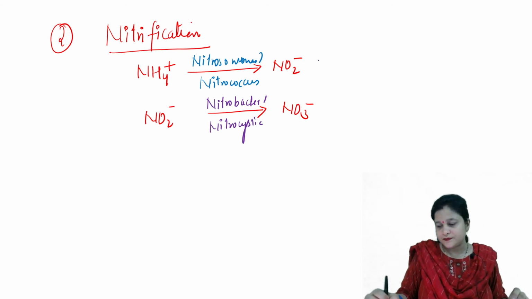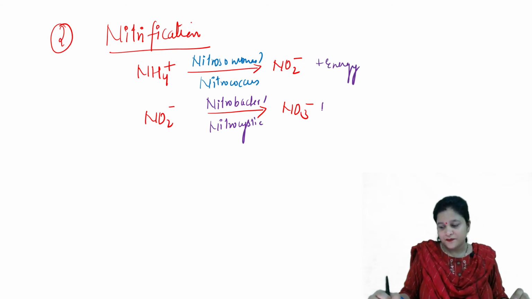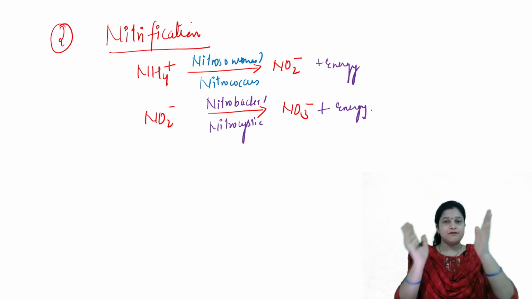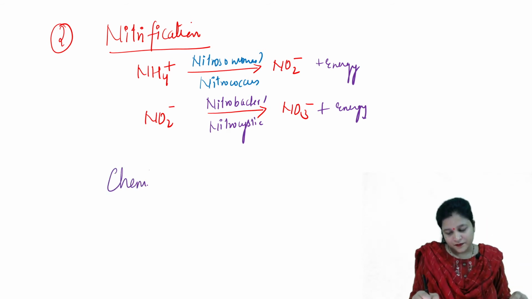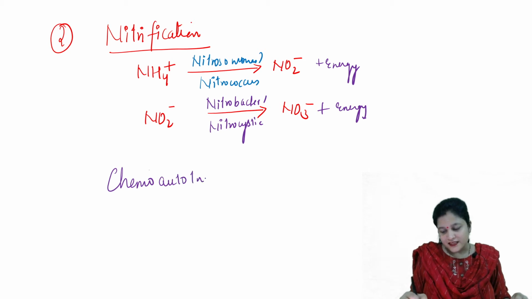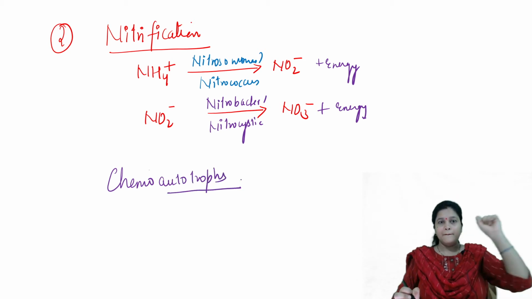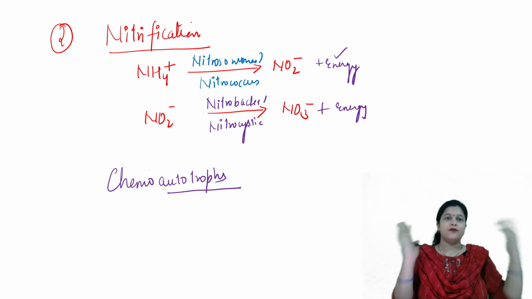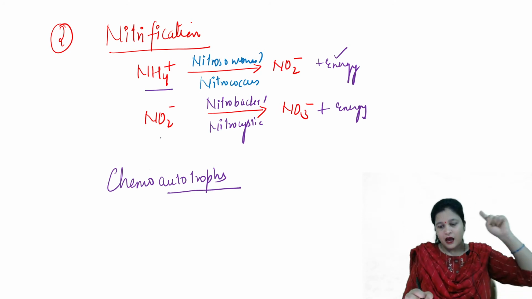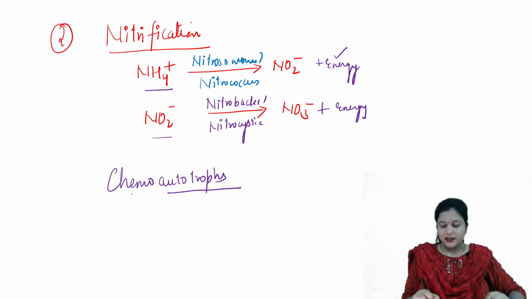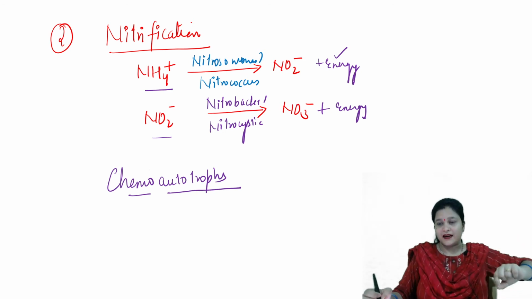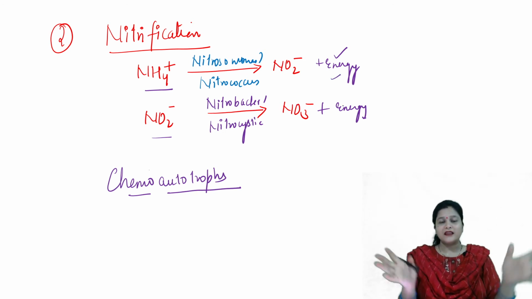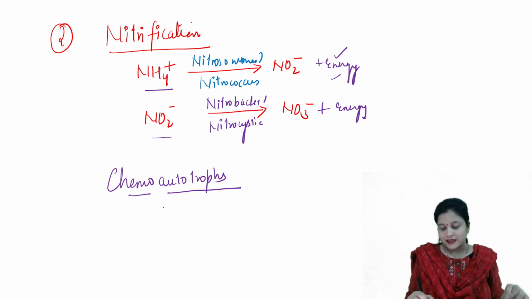In both the steps, energy is released. These nitrifying bacteria are chemoautotrophs. Means they can produce their own food by utilizing the energy released by the breakdown of different inorganic chemicals, here ammonium and nitrite. They do not use the energy from sunlight. So these bacteria will use this energy to make their organic food from inorganic chemicals, that is carbon dioxide and hydrogen from some hydrogen donor.